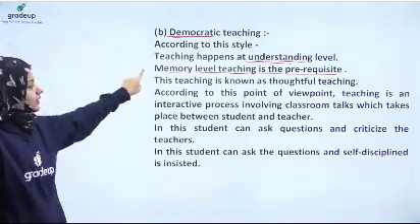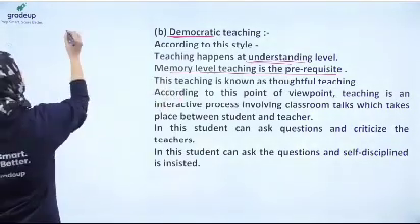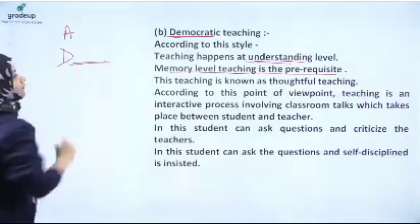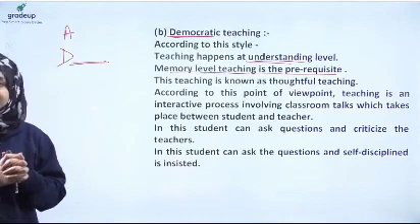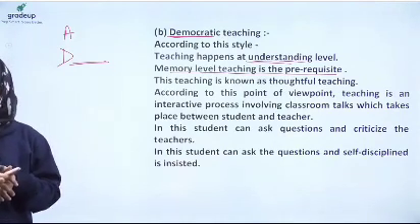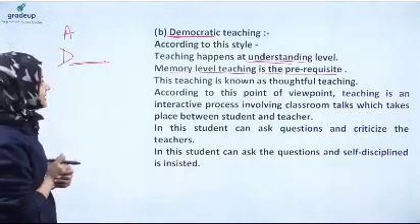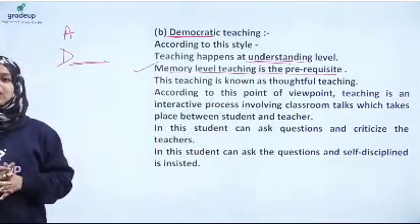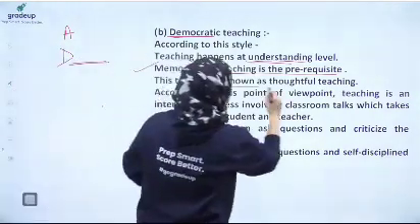So here it is written that memory level of teaching is the prerequisite. Means, as you know, the first is autocratic level of teaching, next is democratic level of teaching. So democratic teaching can only happen once the student has crossed that autocratic level, right? Autocratic teaching is concerned with primary education. So the second point says memory level teaching is a prerequisite. Means the student needs to pass through the memory level and only then can this kind of teaching be initiated on the students, right? This teaching is known as thoughtful teaching.